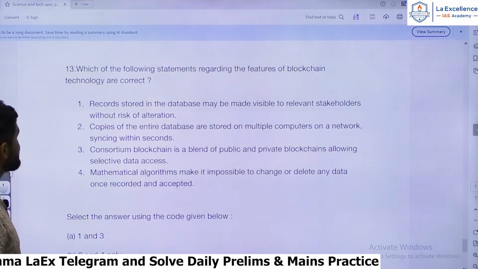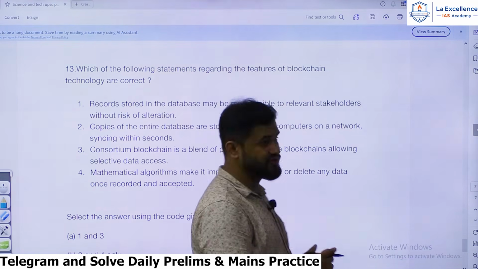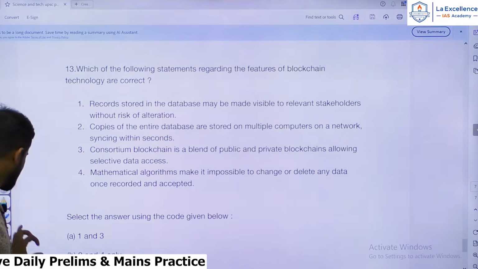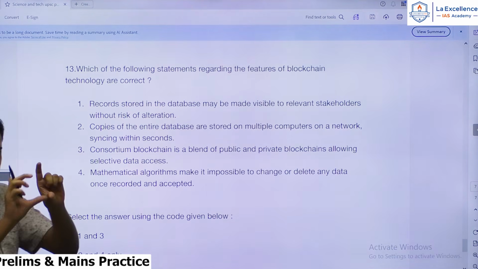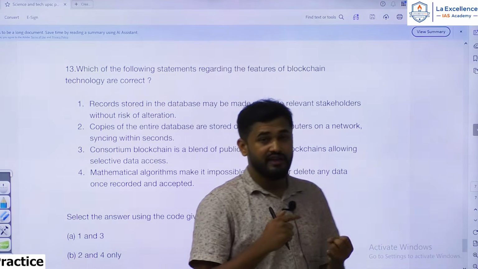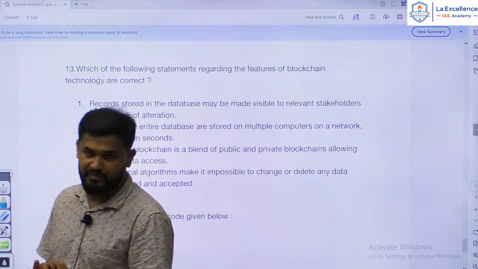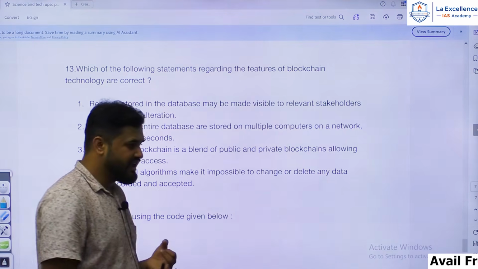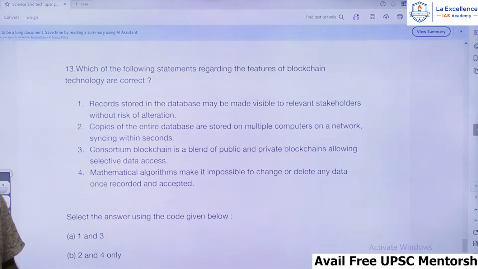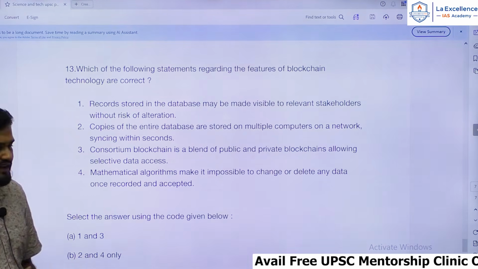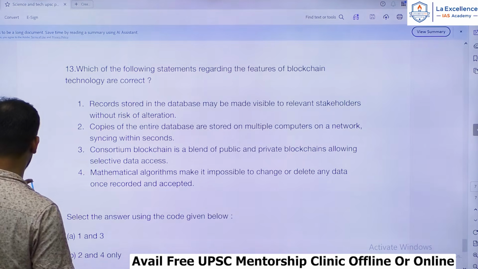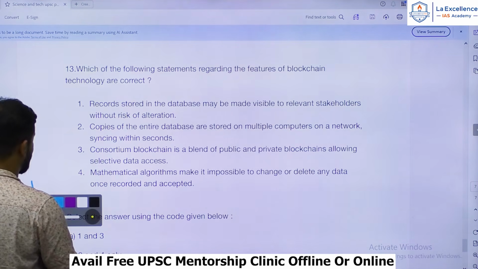And the last question here is, which of the following statements regarding the features of blockchain technology are true? Blockchain technology, again an expected topic. If you understand the basic essential features of blockchain technology, like it works on the principle of immutability, it's a decentralized and distributed ledger. Some of these basic understandings combined with little technical knowledge, with that you can solve this question. Let's see what the statements are reading.